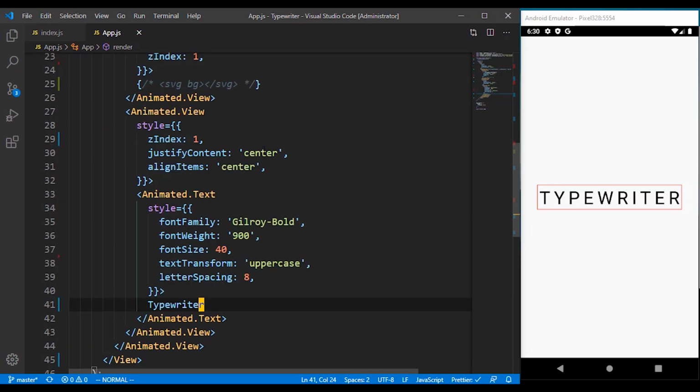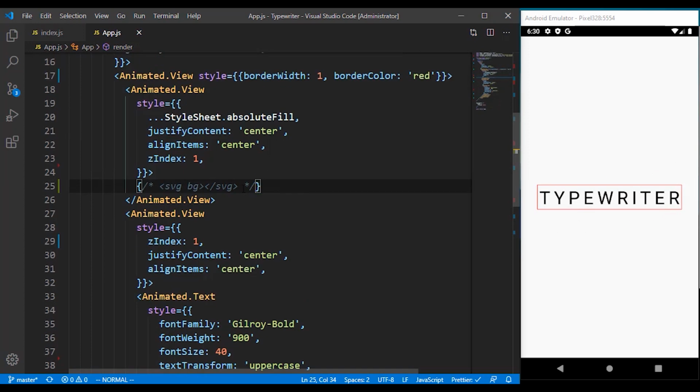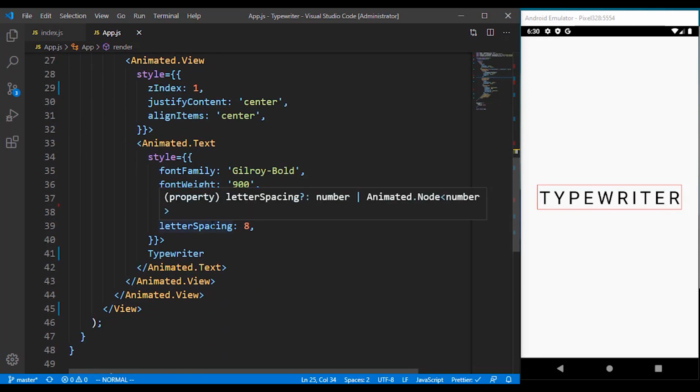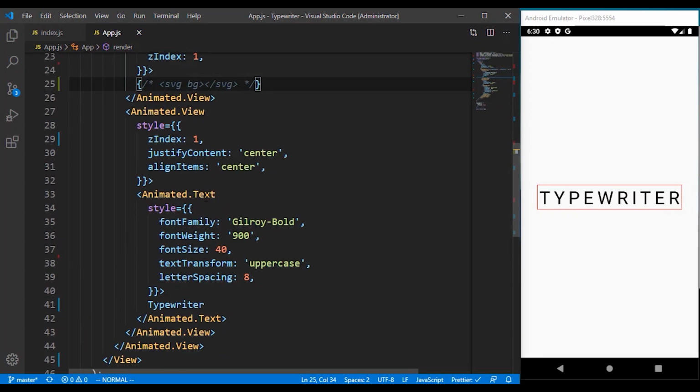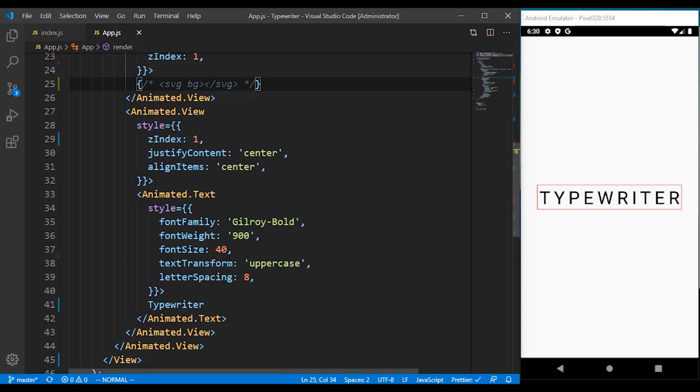If I happen to have the SVG background, it's gonna just contain at the back of the red line that's surrounding the text. Like I said, something just changed, so I have to look into that to update it. So we are done with the design. The next thing we have to do right now is to start with the proper animation of the text.